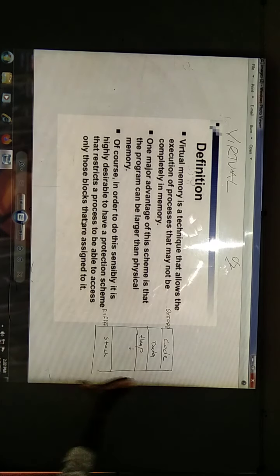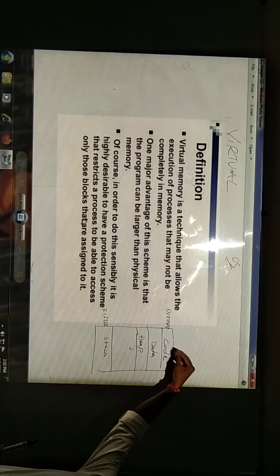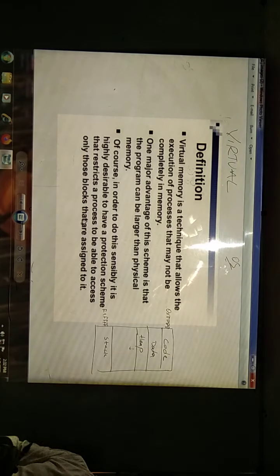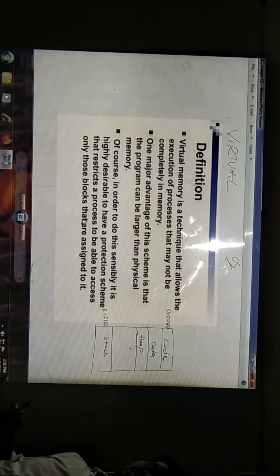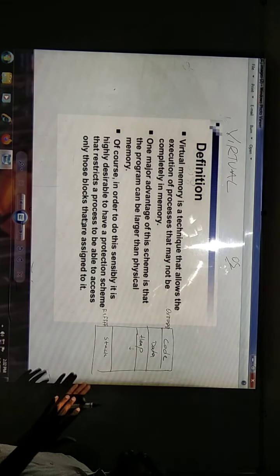So we think that my complete program has been kept in memory, but it is not true. We will not have that much capacity in physical storage, but we make an illusion to the programmer that he has sufficient memory for program execution.